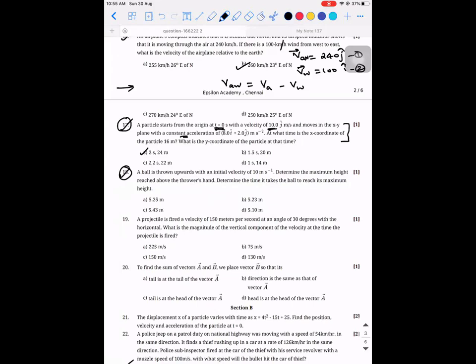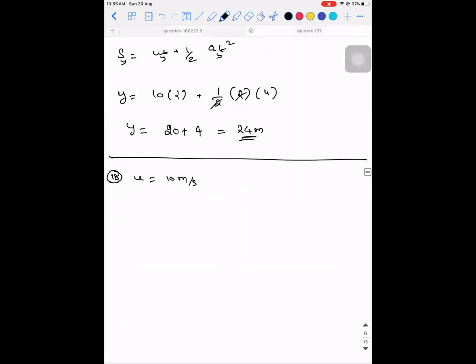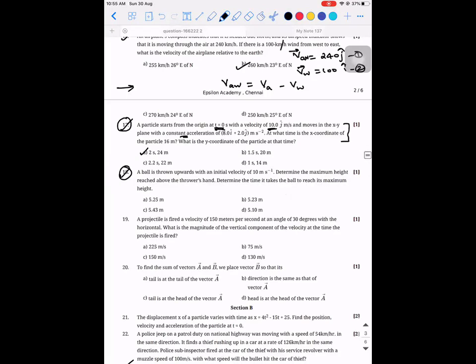Determine the time it takes the ball to reach its maximum height. That is, time of ascent is what they're asking. There is a direct formula. Time of ascent is equal to u by g, 10 by 9.8, if g is taken as 9.8. They have given the options only for height, so this part you can ignore.